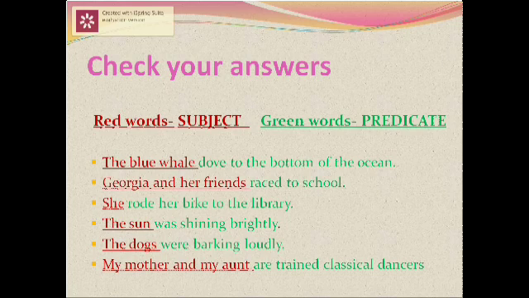Next sentence, the sun was shining brightly. The sun is the subject. Was shining brightly is the predicate. Next sentence, the dogs is the subject. Were barking loudly is the predicate. Next sentence, my mother and my aunt is the subject. Are trained classical dancers is the predicate.